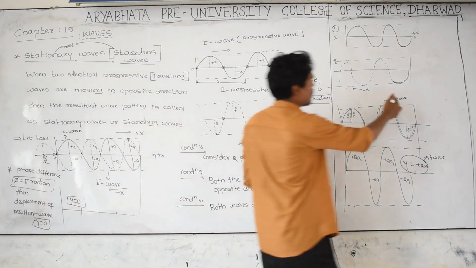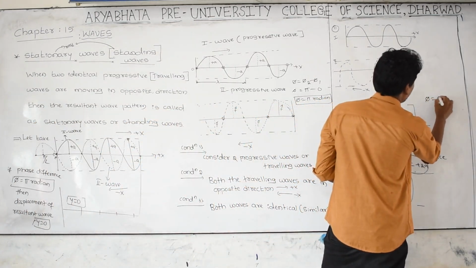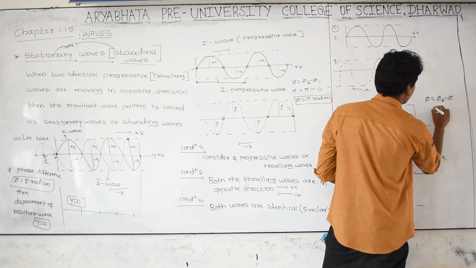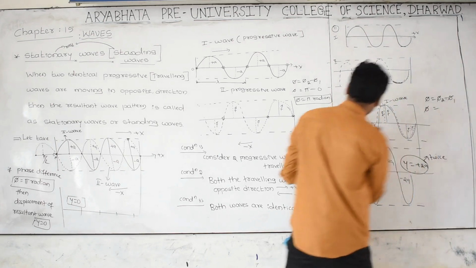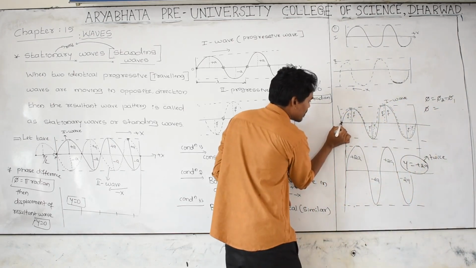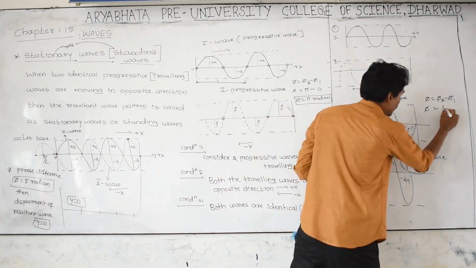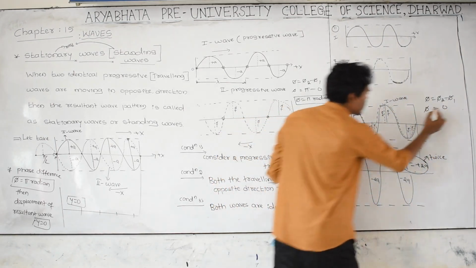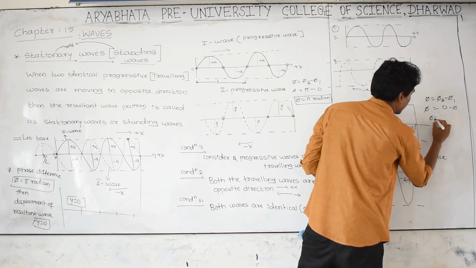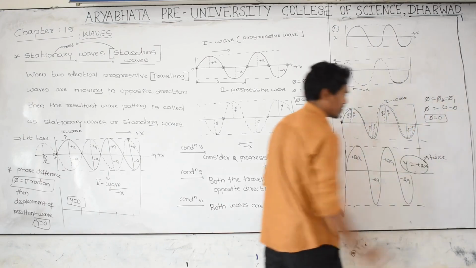And here the phase difference, that is phi 2 minus phi 1, is 0 degrees. How come? Let us take the first wave: at this point the phase angle is 0. For the second wave also the phase angle here is 0. Then 0 minus 0, there is no phase difference.